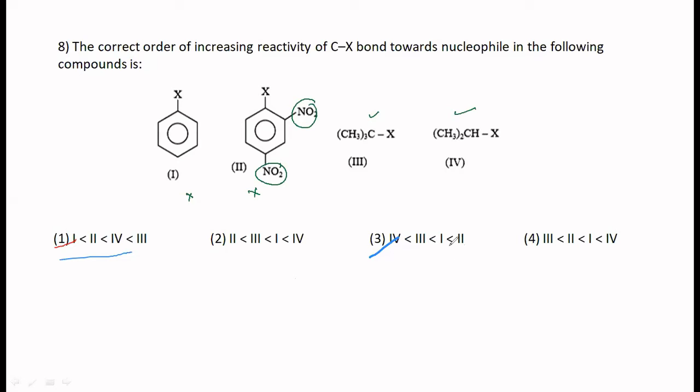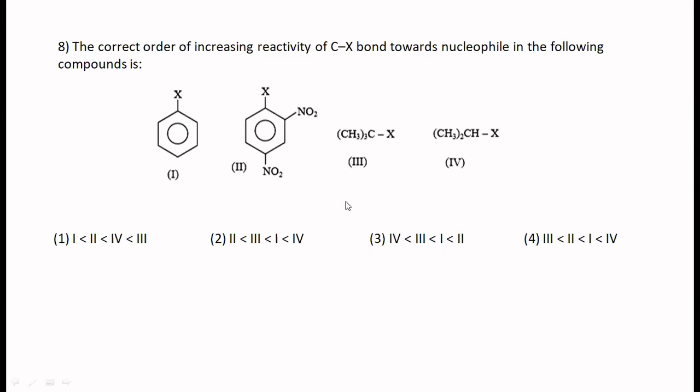That is 1, 2 greater than 1, greater than 3, greater than 4. Any other answer? Nucleophilic substitution. Okay. So we have got something interesting about this. I will show you that. In this case, this is the reactivity.